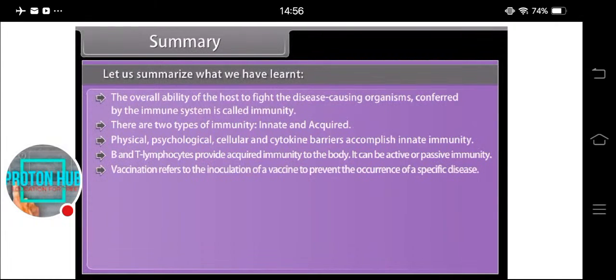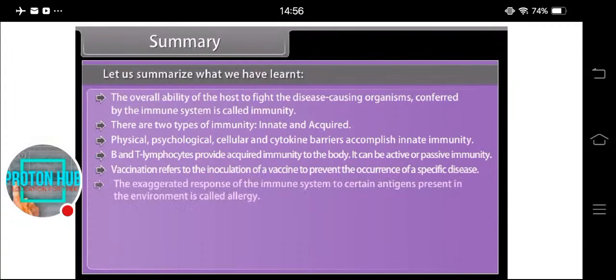Vaccination refers to the inoculation of a vaccine to prevent the occurrence of a specific disease. The exaggerated response of the immune system to certain antigens present in the environment is called allergy.